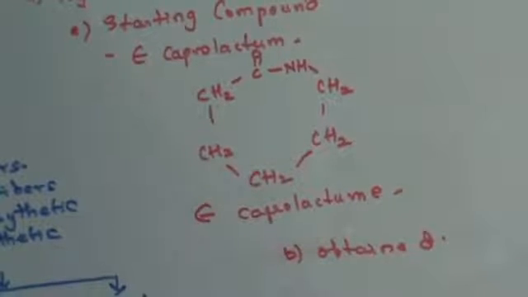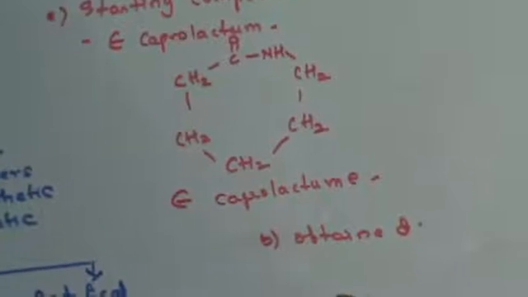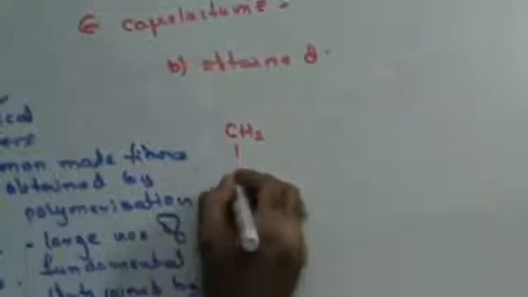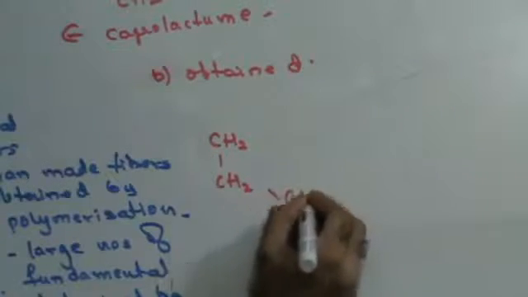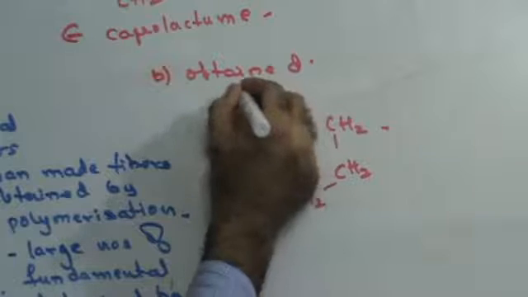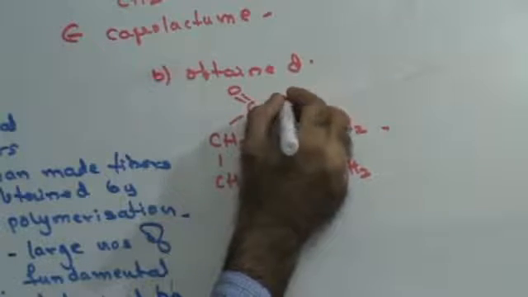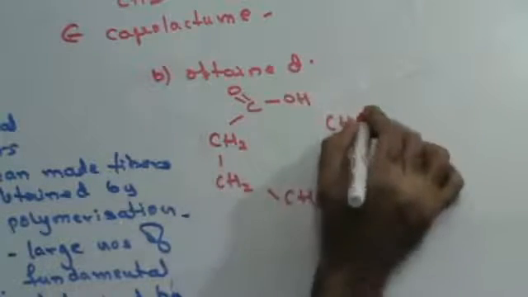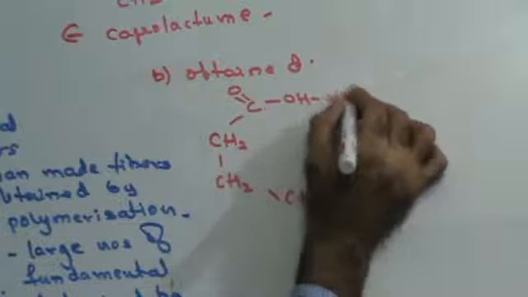You have caproic acid, that is your again CH2, CH2, CH2, CH2, CH2, right? This is COOH, NH2.